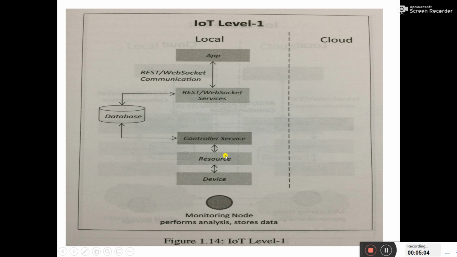Then resource is there, I have already told you about the resource. And then controller service is there. This controller service provides the data to the database. And then a WebSocket is there which provides the data to the endpoint, right? So the endpoint may be your mobile, maybe your computer. All these things happen locally. There is no type of internet involved in this type of IoT system. In that system, all these things are happening locally, in a local network, in a local area.